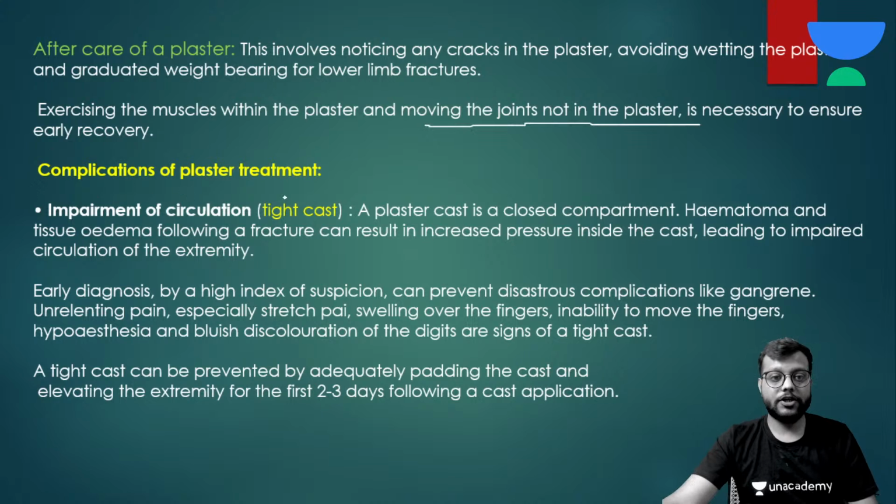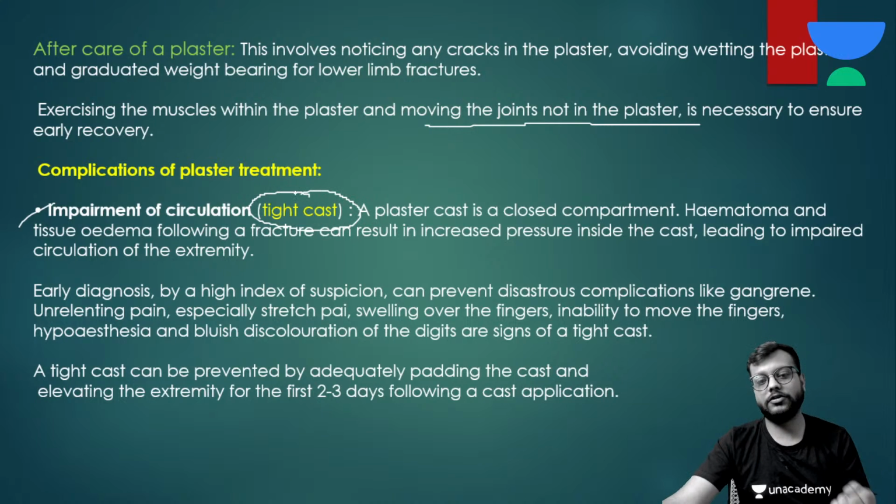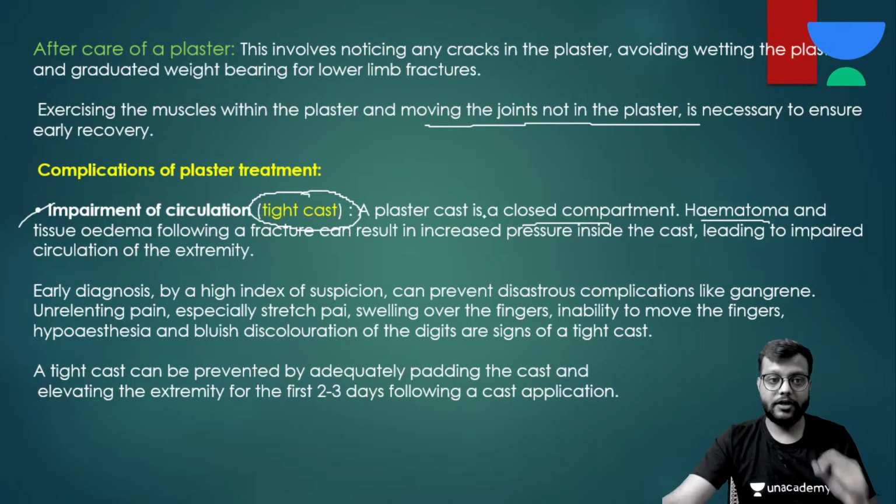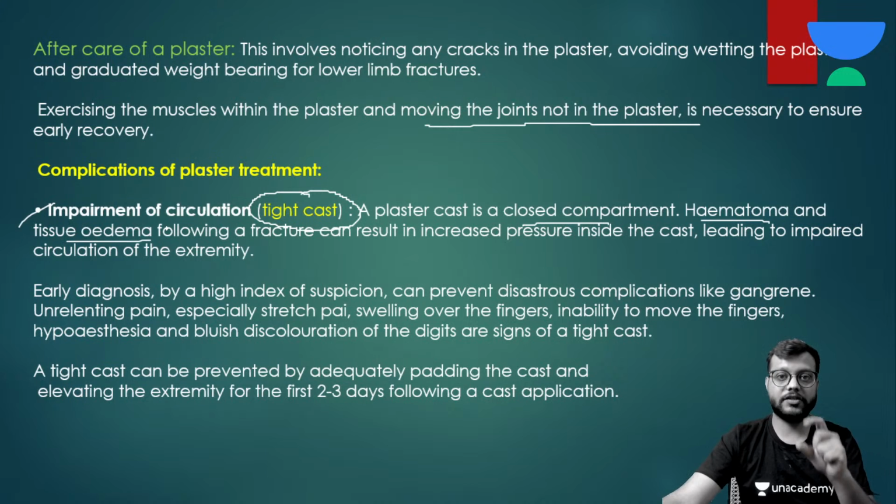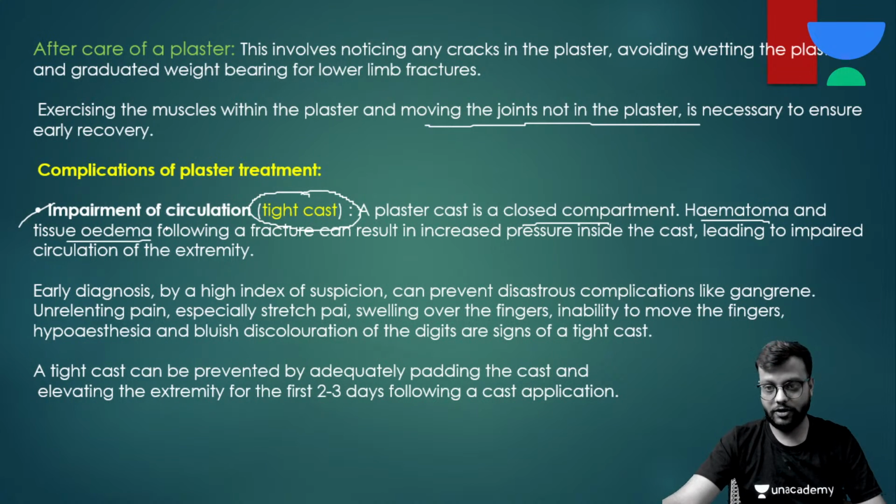Now complications of the plaster treatment, the most important and most common is the tight cast, which will lead to impairment of the circulation, compartment syndrome. It will form a closed compartment, है ना, and जो hematoma बना है and tissue edema हुआ है, it will put pressure and compress the vessels as well as nerves.